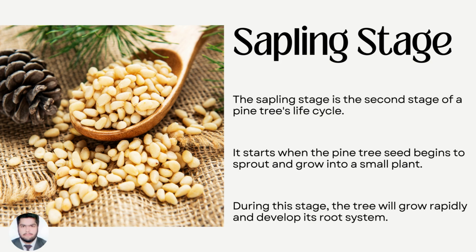Sapling stage. The sapling stage is the second stage of the pine tree's life cycle. It starts when the pine tree seed begins to sprout and grow into a small plant. During this stage, the tree will grow rapidly and develop its root system.